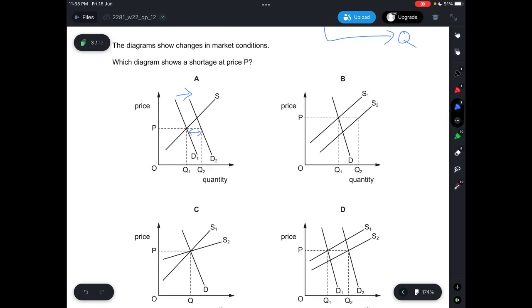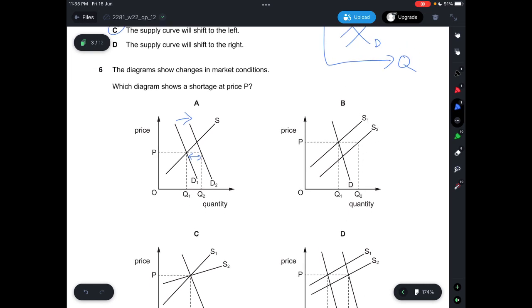If you look at B, there's only one demand curve and two supply curves. When the supply curve shifts to the right, you'll realize that there is a surplus, because now you're producing more. When you're producing more at the same price, this indicates that there will be a decrease in demand, simply because, first of all, fewer people will be able to purchase the product, and second, when your supply increases, you're technically able to sell the item at a lower price.